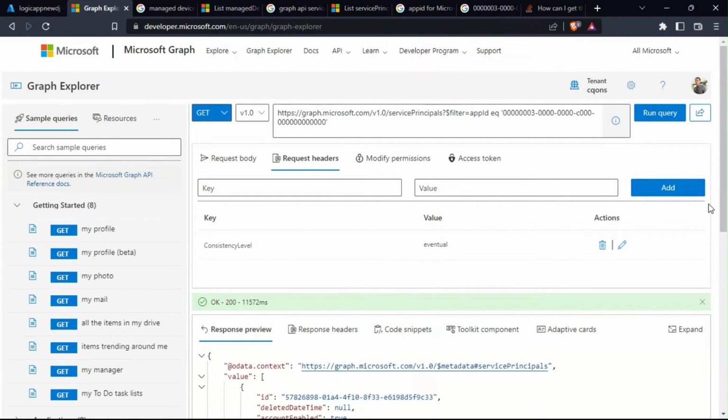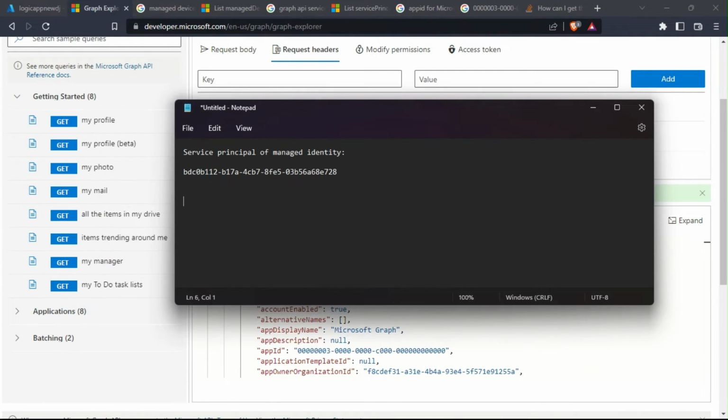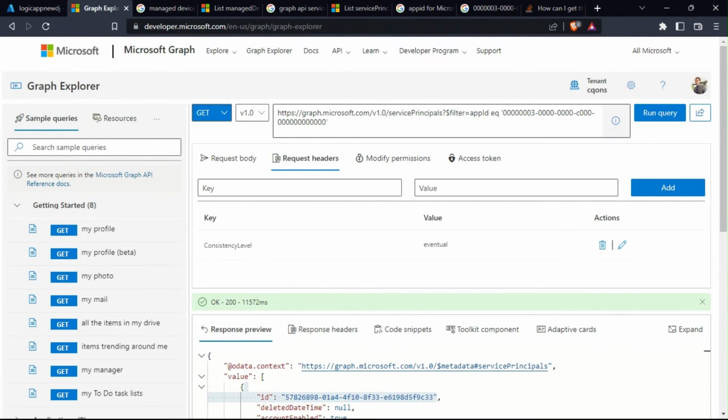All right, so we got the Graph API app ID. So let's copy this as well. Take a note of it. Okay. And also the audience part of this.